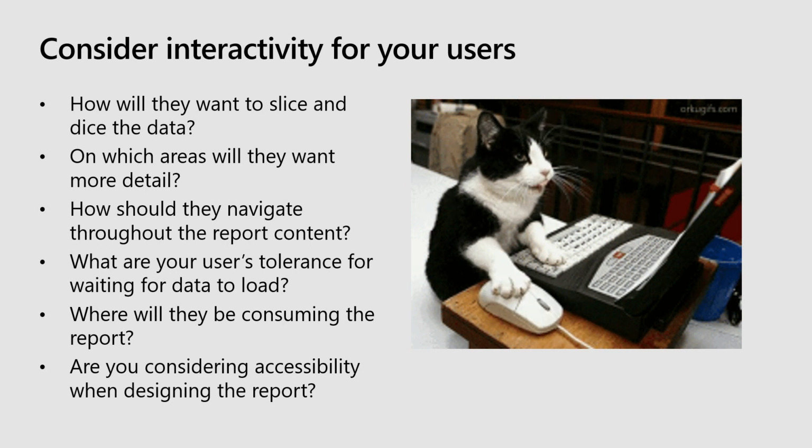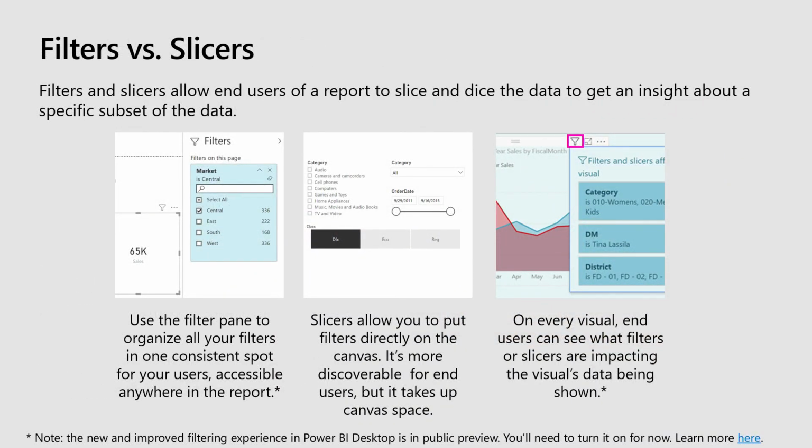Got it. All right. So we'll walk you through some of those questions. And again, there's a lot of links here, so we won't go into too much detail, but something for you to follow up on later. So the first question to think about is, how will your users want to slice and dice the data? Amanda showed off the filter pane and how you can go in and switch the data, to filter it to the content you want to see.